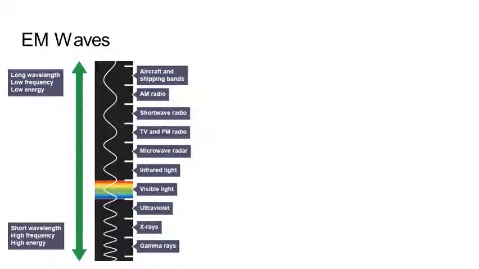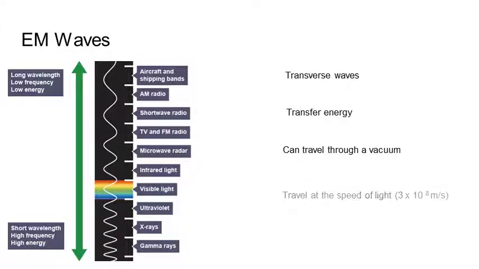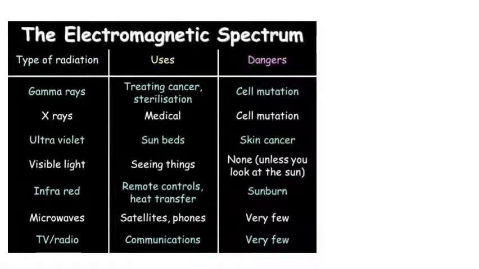All electromagnetic waves have a couple of things in common. They're all transverse waves. They all transfer energy, just like all waves. They can travel through a vacuum. So it's different from things like water waves and sound waves, which need water or air to carry the energy through. And they all travel at the same speed, the speed of light. So all electromagnetic waves travel at the same speed.